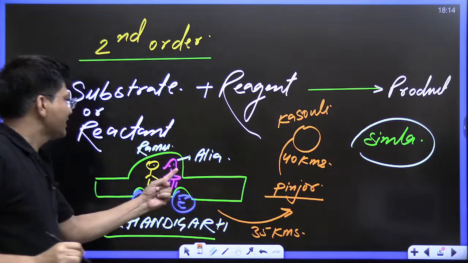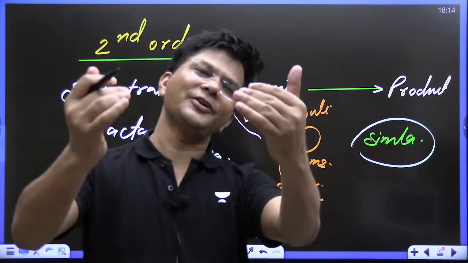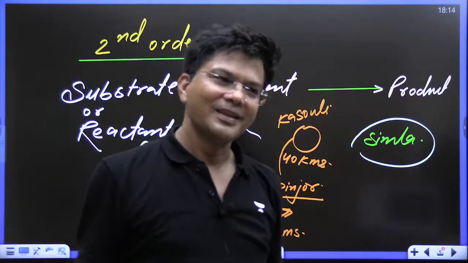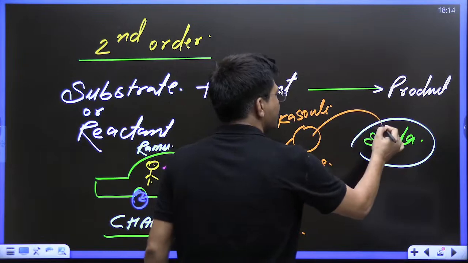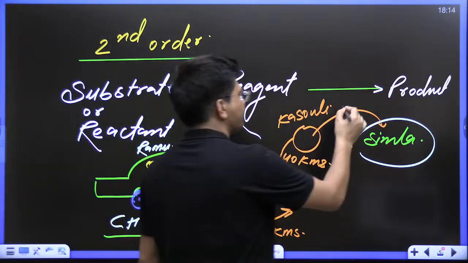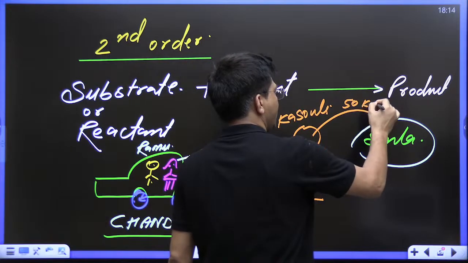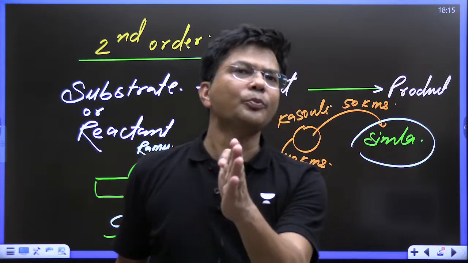Then Alia said, oh Ramu, let's have lunch. Ramu said, okay, Janu, let's have lunch. They had lunch and then they reached Shimla, 50 kilometers away.